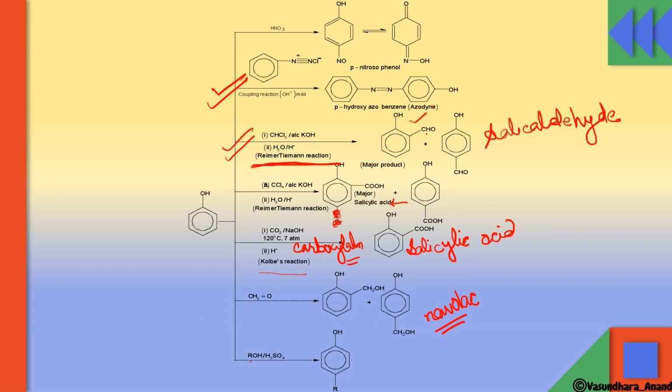Out of this, there are two important reactions: coupling and Reimer-Tiemann. Third one is the Reimer-Tiemann modification. Sometimes it is asked in complete-the-reaction form, or it is used majorly in conversions. And third is the Kolbe reaction. Okay.